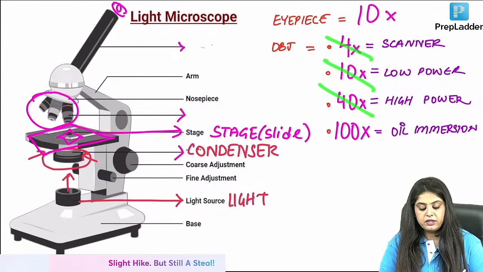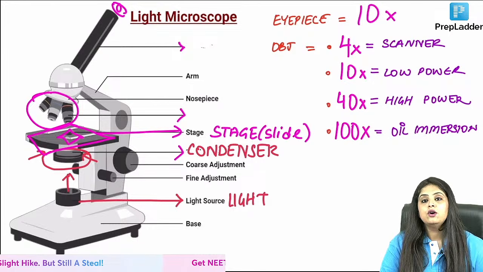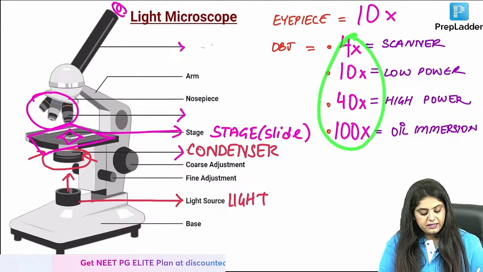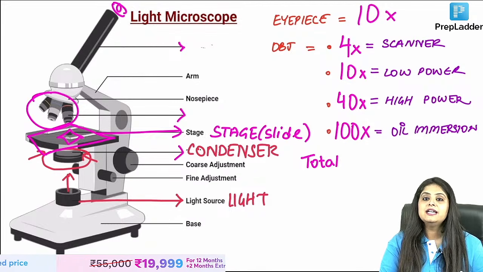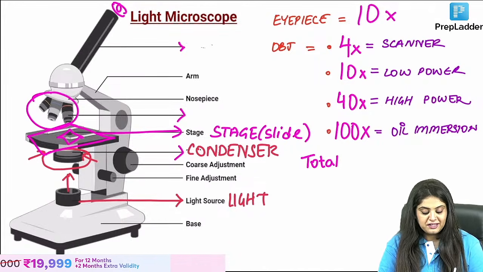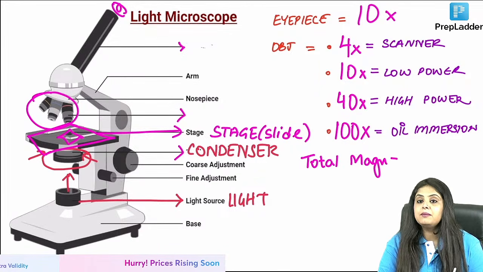4, 10, 40 and 100. That is a better way of learning this. So these are the 4 objective lenses. Don't tell me that question, ma'am, we have memorized that the maximum magnification is going to be 1000x. I'm not asking you that. How do you calculate total magnification?